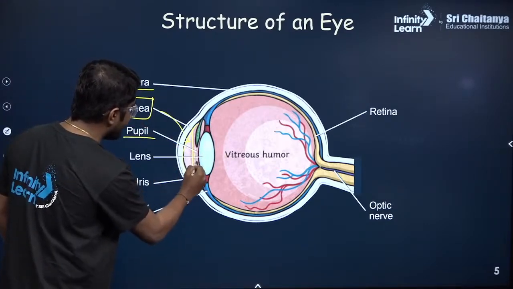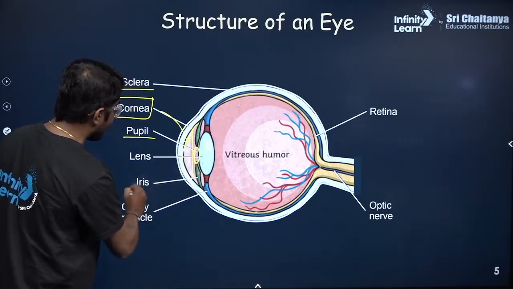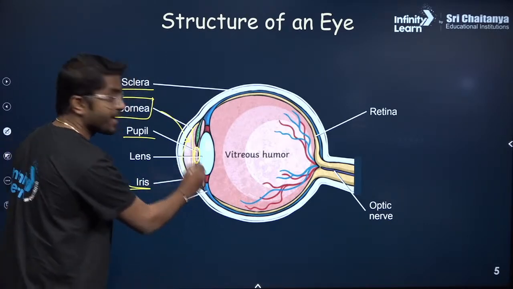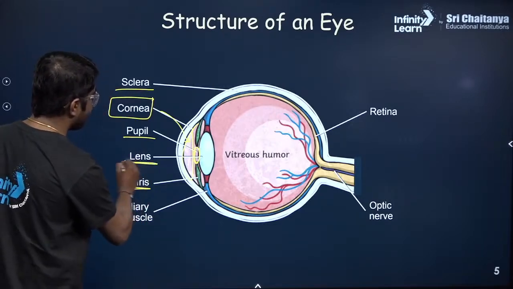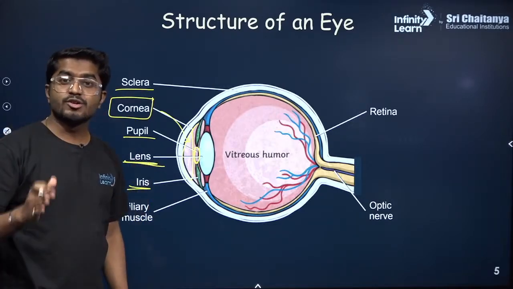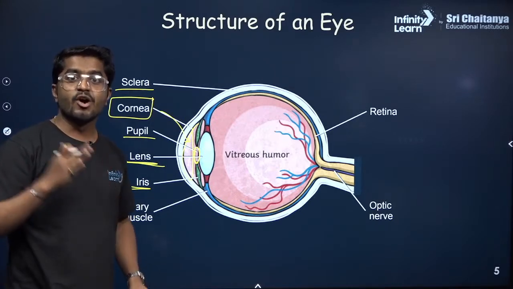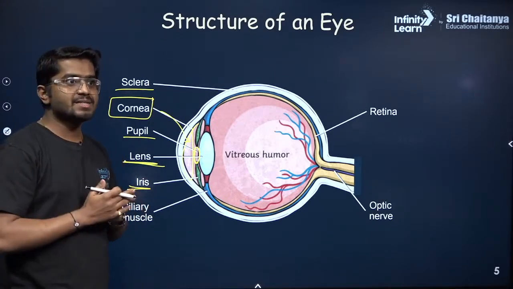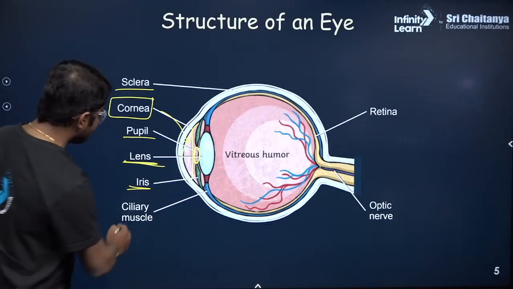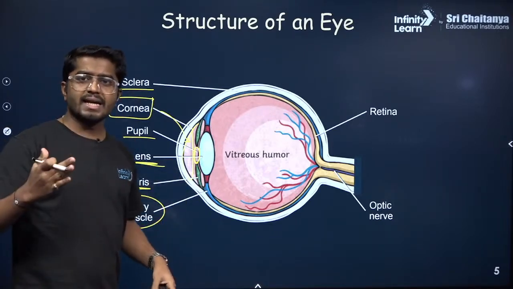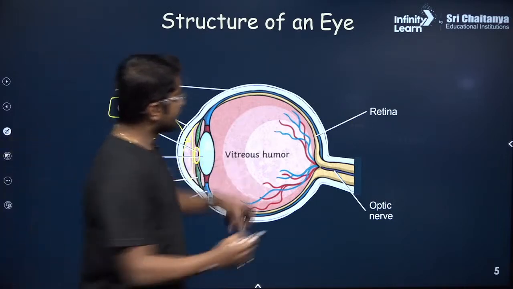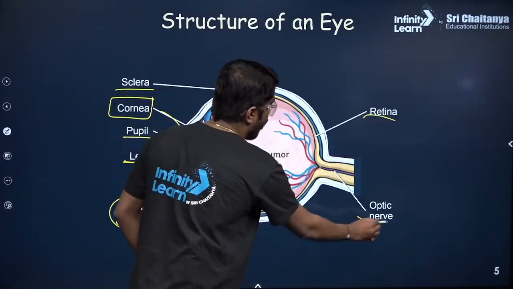This opening here is the pupil, and the iris is this membrane which gives color to our eyes. Then we have the lens. This is the human eye's direct application of a spherical lens. We have learned about spherical lenses, and these are the ciliary muscles, these blue colored ones. We are going to learn each one of them step by step. Then there is the retina and the optic nerve.